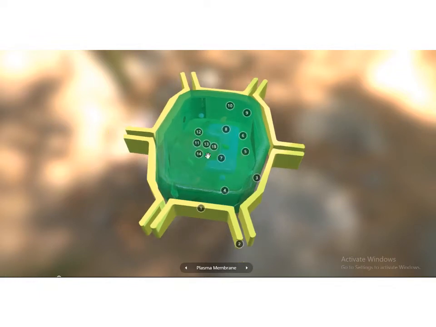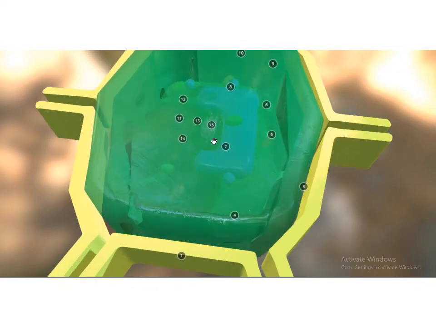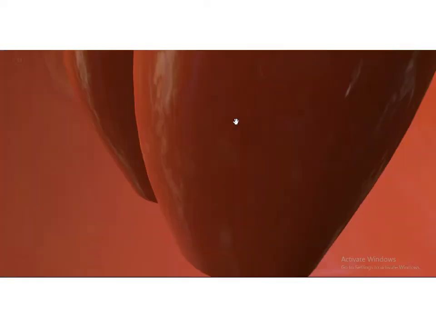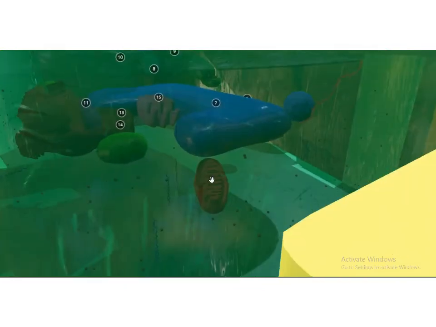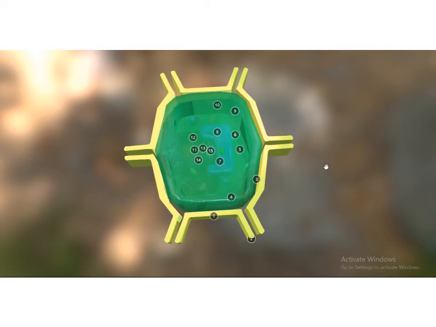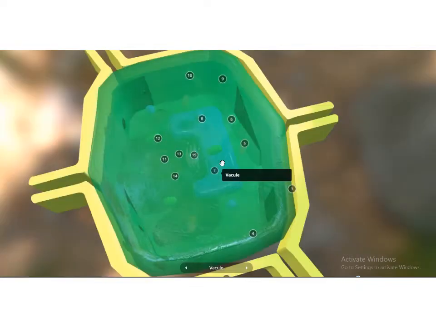So what are the functions of this cytoplasm? It holds all organelles. All the organelles are inside the cytoplasm. See, these are the organelles, like mitochondria and all the others. I will explain. So what are the functions of cytoplasm? It holds all cellular organelles, and so many physical and physiological activities, metabolic reactions, take place here in the cytoplasm.